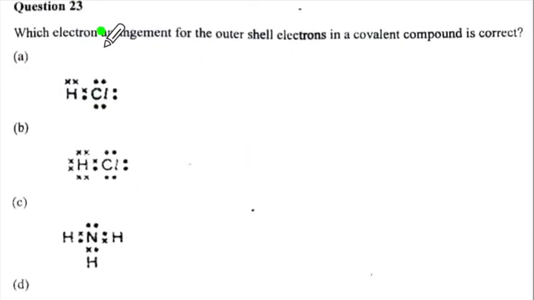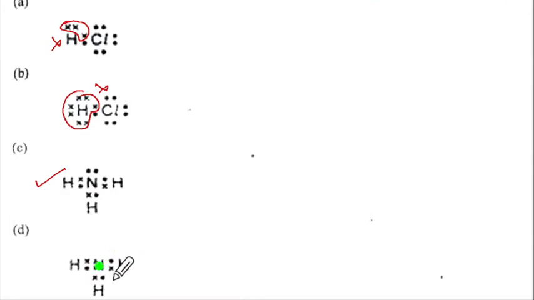Question 23. Which electron arrangement for the outer shell electrons of a covalent compound is correct? Now HCl. H cannot have 3 electrons. H cannot have these many electrons. This is NH3. N is 1, 2, 3, 4, 5. And hydrogen is, yes, this is correct. N has 5 electrons in the outermost shell. So they have shown 1, 2, 3. They have forgotten to show this. Alright, so C is the correct option for question 23.